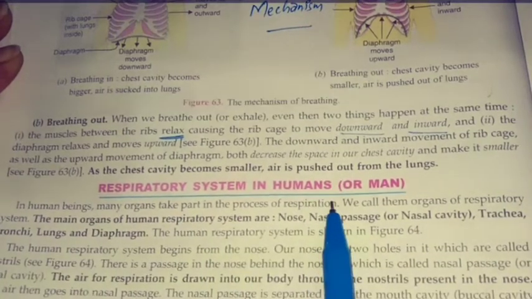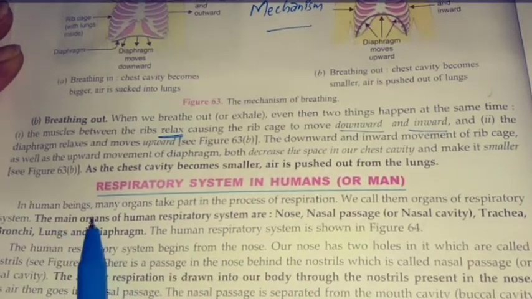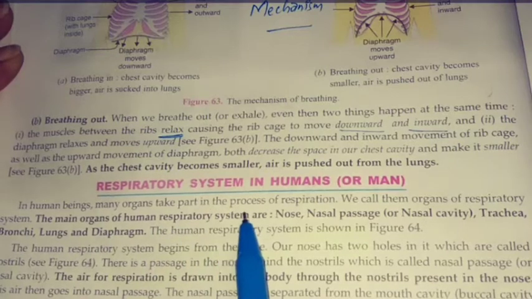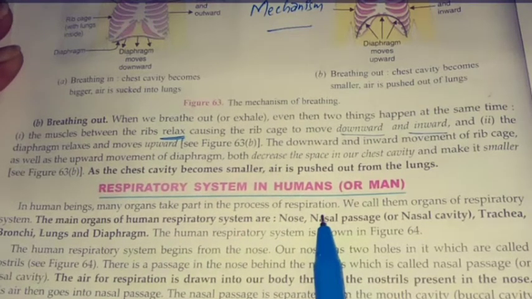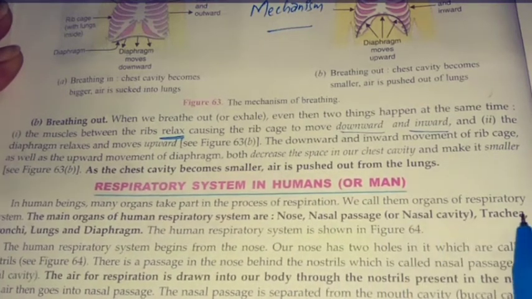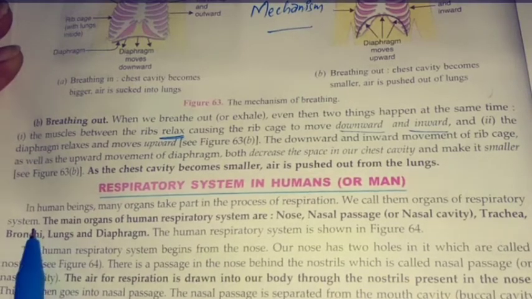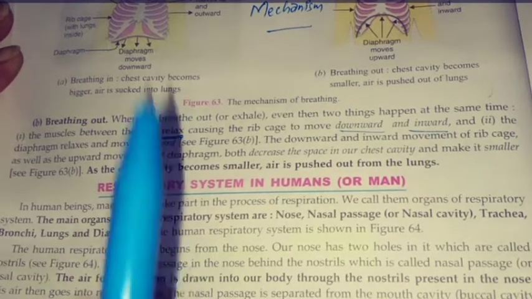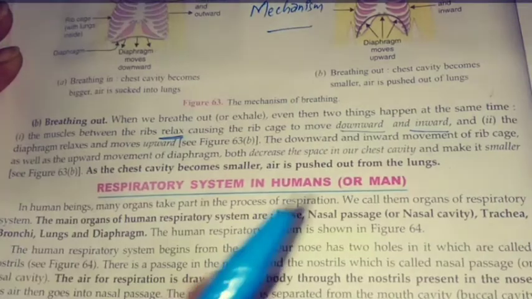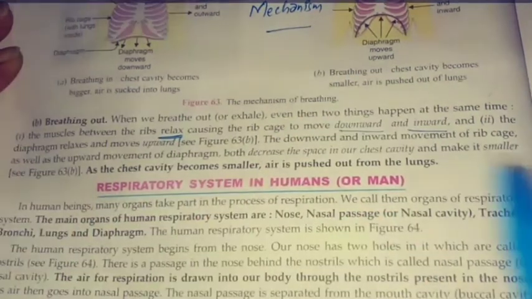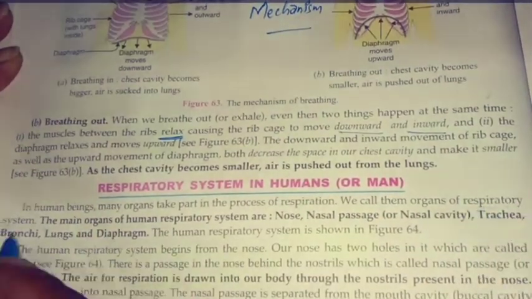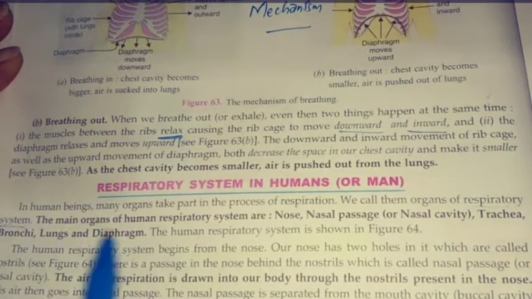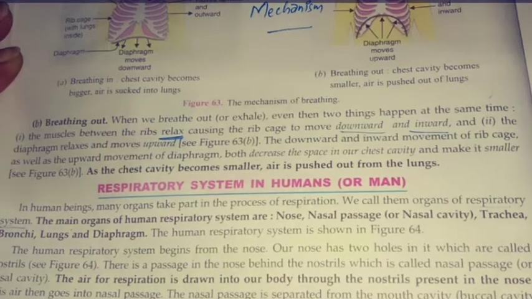Respiratory system in humans. In human beings, many organs take part in the process of respiration. We call them organs of the respiratory system. So there are different organs which combine together and make it a system, and that is called the respiratory system.